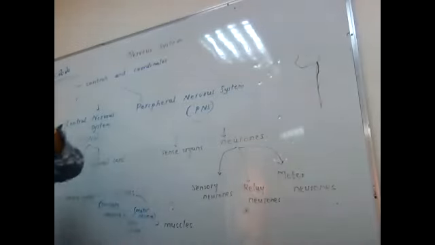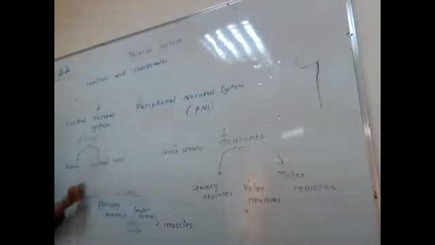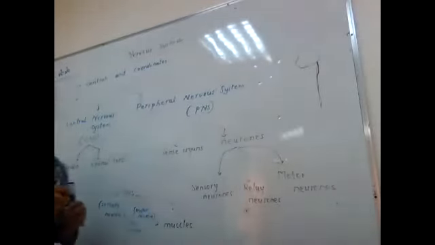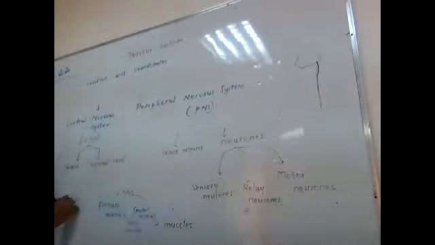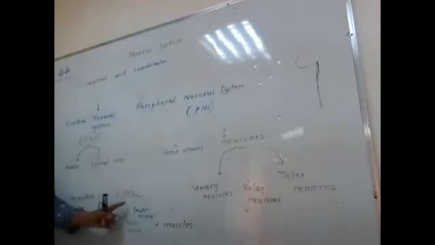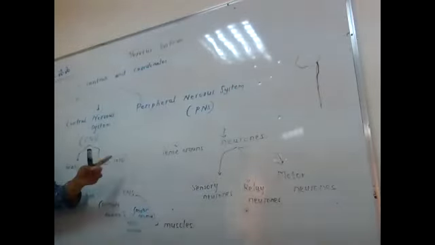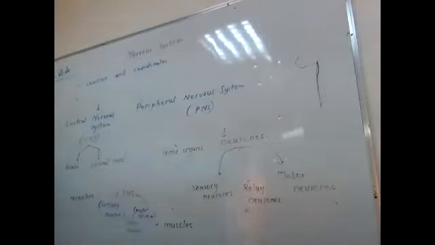So instead of sense organ we can write another name. What will we write? Receptors. So from the receptors, sensory neurons are carrying the message. Sense organs are actually receptors.